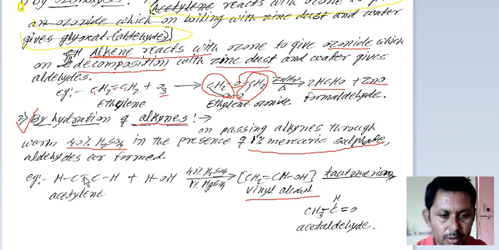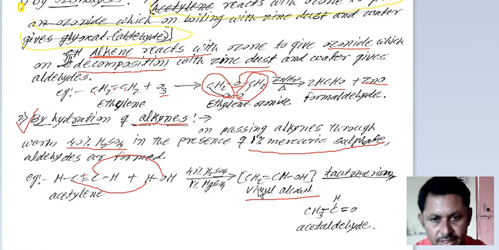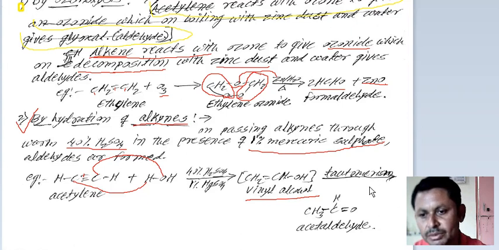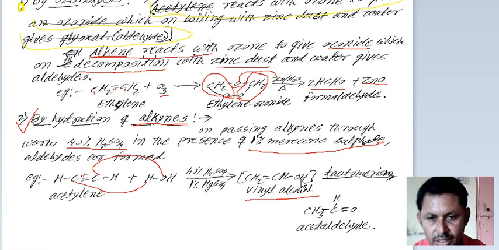There is a triple bond and one bond is broken down. One hydrogen atom combines with one carbon atom and the remaining OH combines with the other carbon atom. Then we get CH2=CHOH. On tautomerism, that is the rearrangement of the molecule, we get acetaldehyde. How is it rearranged? The hydrogen atom of the OH is shifted towards the carbon atom.